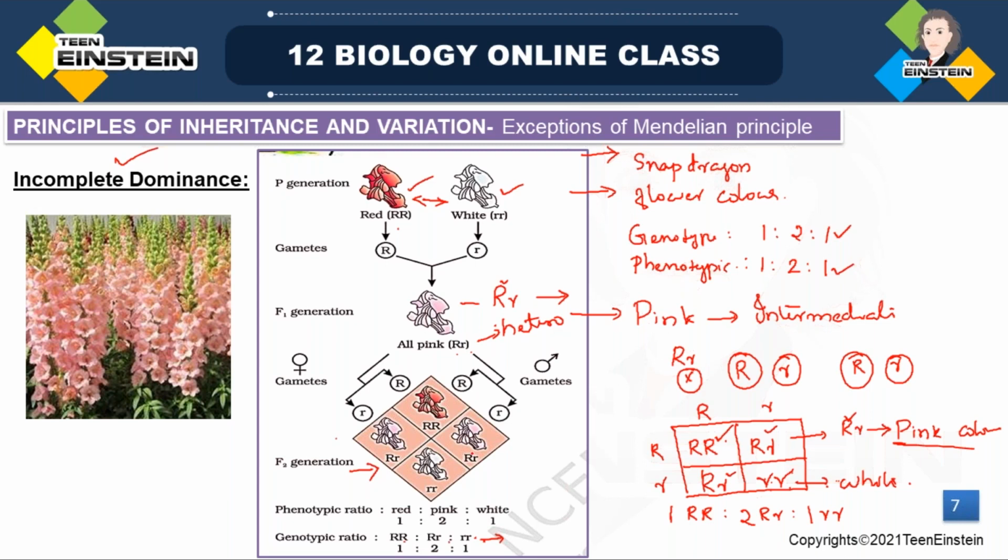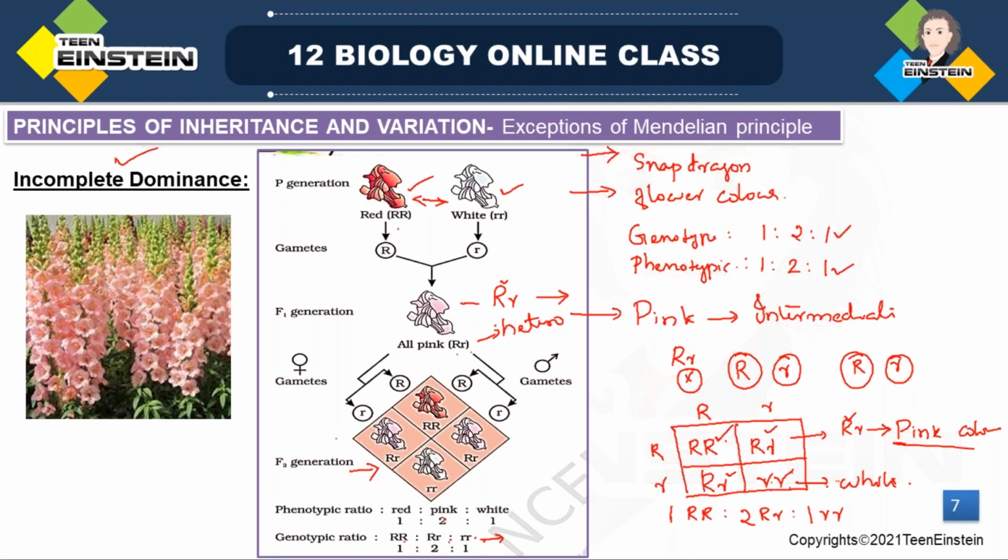They show an incomplete expression, or incomplete dominance. So here in the phenotypic ratio we will get one red and two pink. In the heterozygous condition, when red and white are crossed, it shows an in-between or blended character. In between color, it shows a pink flower.